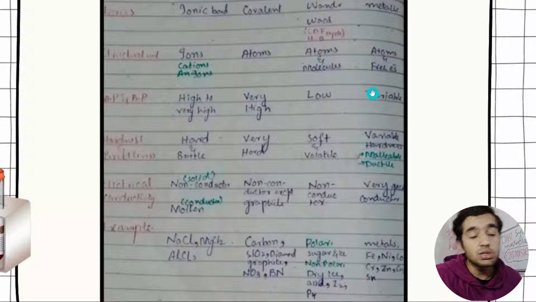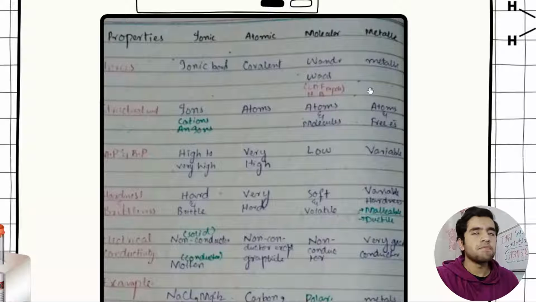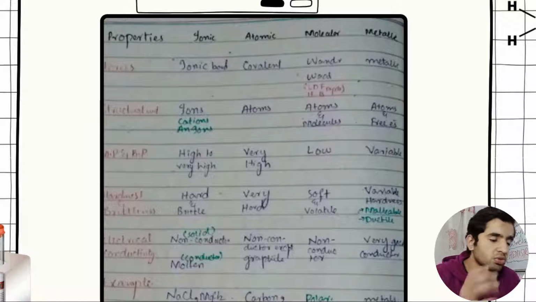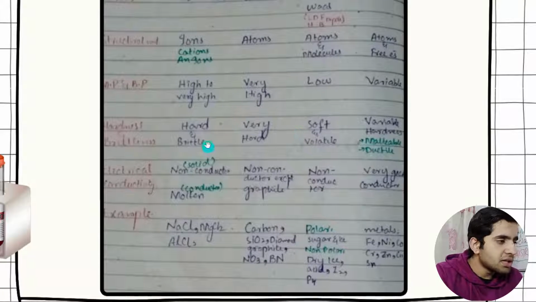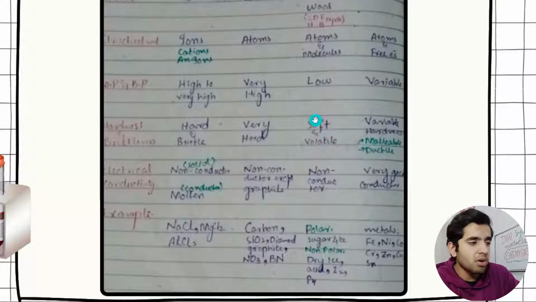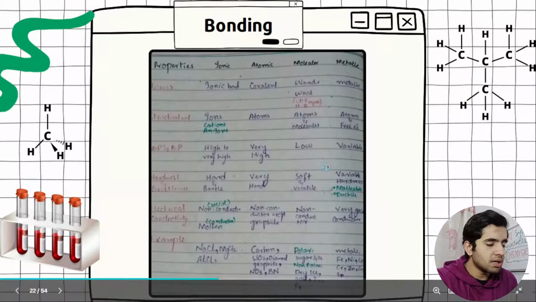For metallic bonding, you all have to know the basic concept that a metal conducts electricity. Why? Because they have got free electrons, and metallic bonding is due to free electrons, atoms and free electrons. I have written each and everything here, like what is the hardest type of bonding, what is the strongest type of bonding. And then we have got some examples here, you can study these things.